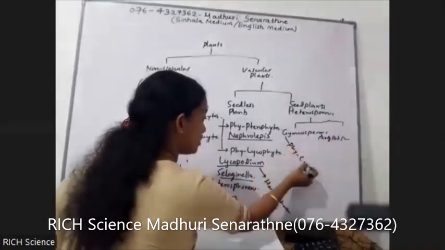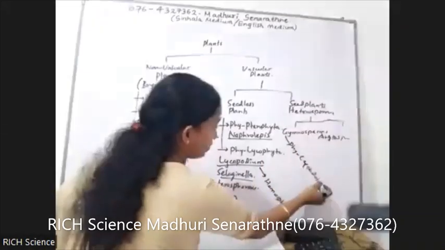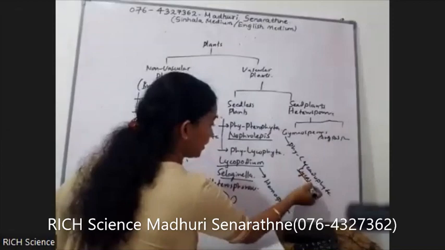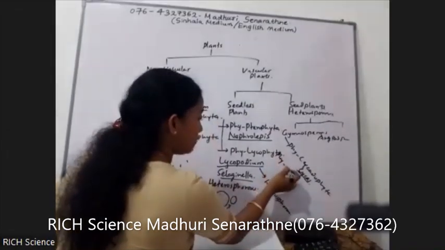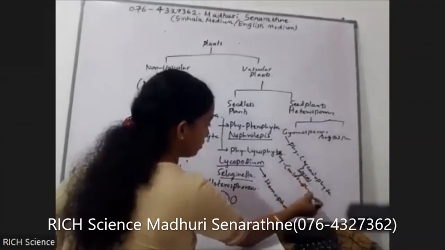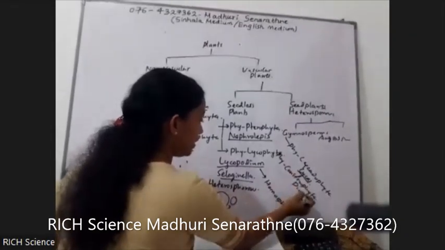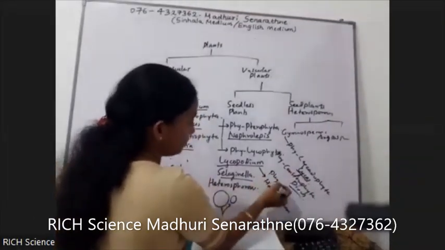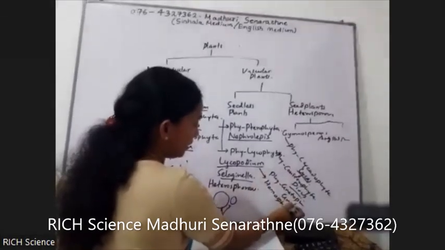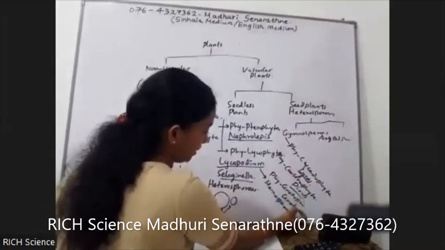Gymnosperms are three phyla. Phylum Cycadophyta, Cycas is the example. Phylum Coniferophyta, Pinus is the example. Phylum Gnetophyta, Gnetum is there.